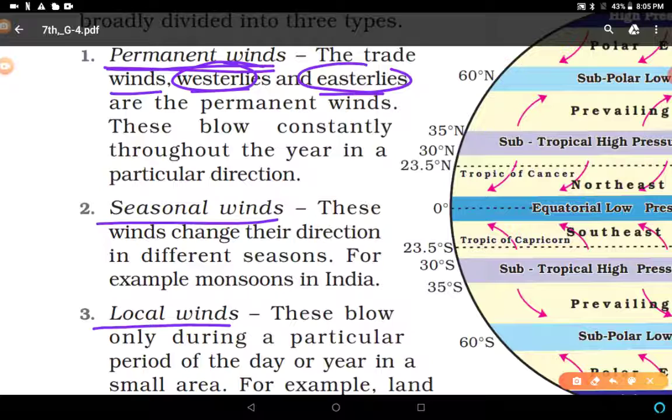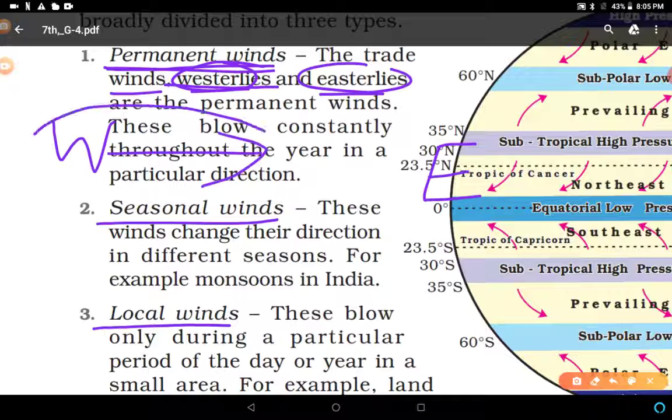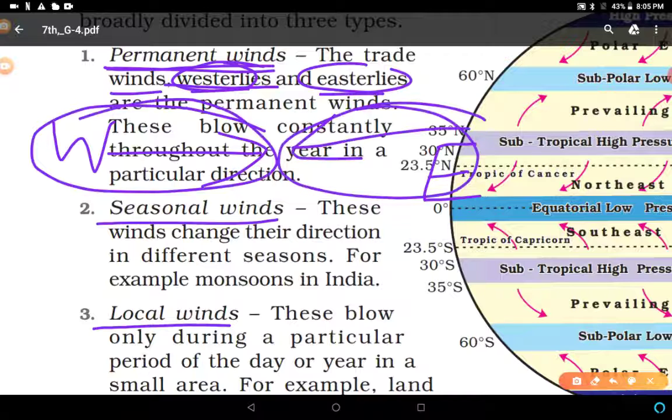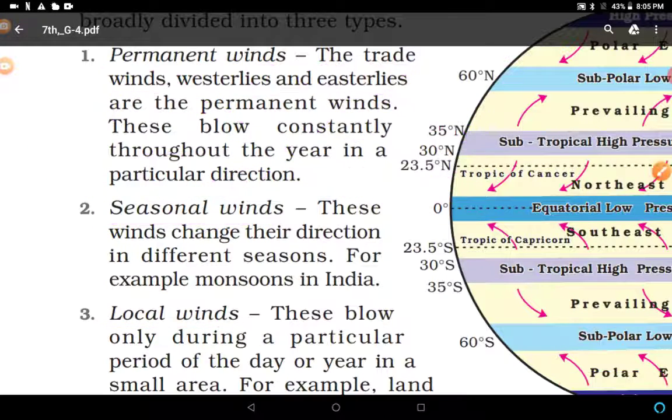From which direction the wind is coming, blowing, that is the name. If this is east and this is west, and the wind is coming from this side, it is westerly. If it is coming from this side, it is easterly. So the wind is named after the direction it blows from. These blow constantly throughout the year in a particular direction. Westerly winds always blow from the western side, easterly from the eastern side. And trade winds are very important on the sea surface. So these are permanent winds.